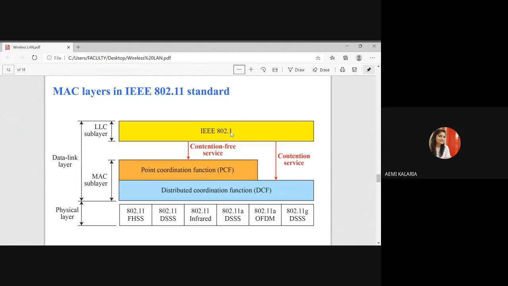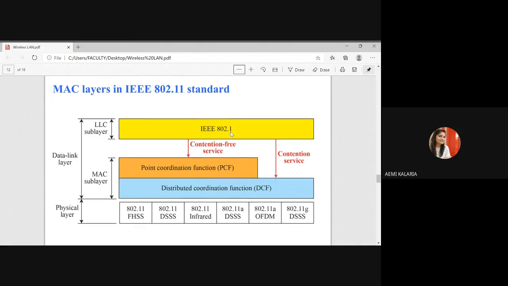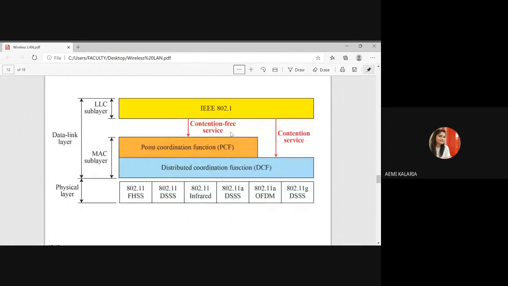Whenever we deal with the distributed coordination function, or DCF, two protocols are defined inside the MAC layer. First one is DCF and then PCF. DCF uses CSMA/CA as the access method. What do you mean by CSMA/CA? I already discussed it: carrier sense multiple access with collision avoidance. So here I am using CSMA/CA. Inside the wireless LAN, we are not using CSMA/CD.